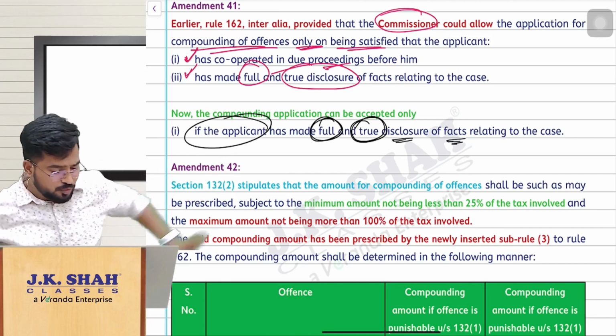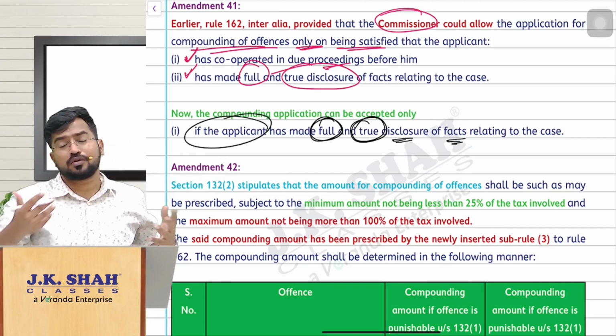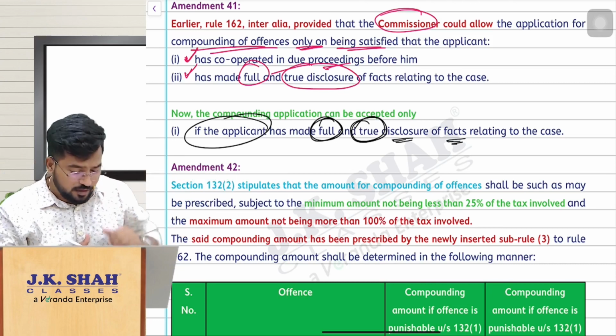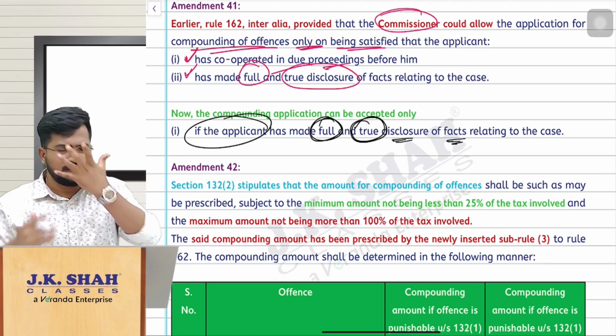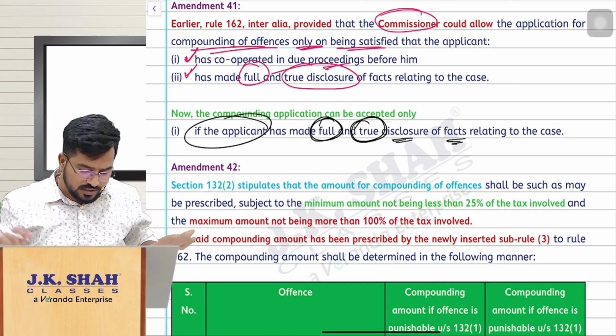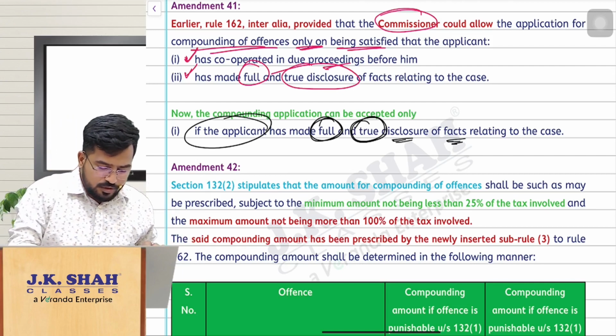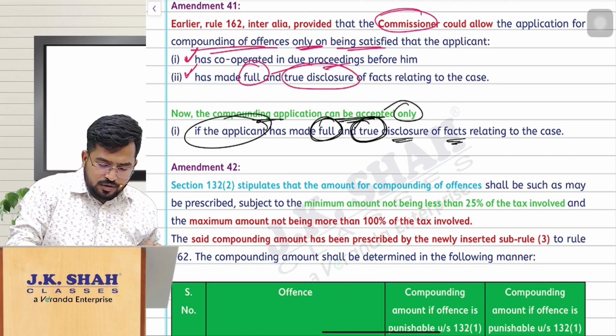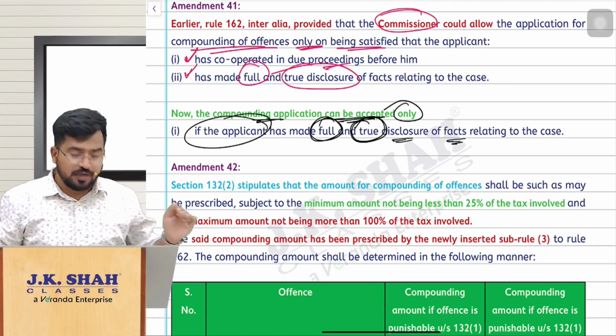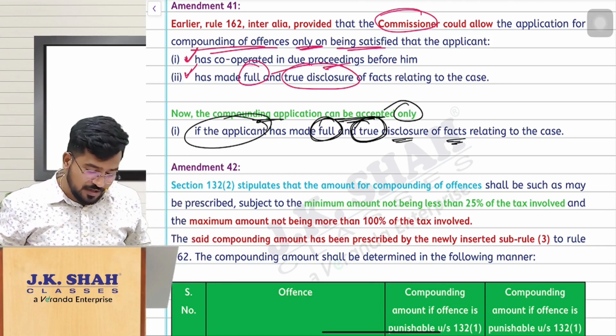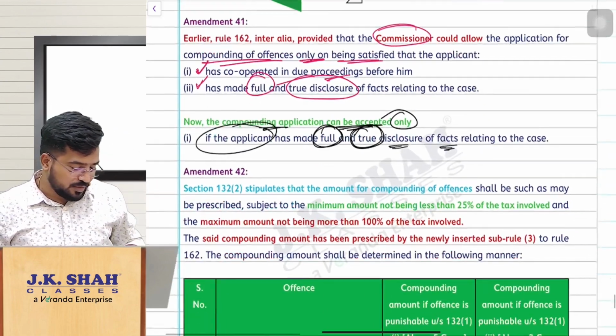Commissioner has to allow compounding. He cannot say you have not cooperated with the proceedings. If you have made full and true disclosure, obviously he is supposed to give you compounding. The compounding application can be accepted only on that. No need to worry about whether you have cooperated or not with the proper officer, right? So that is amendment number 41.